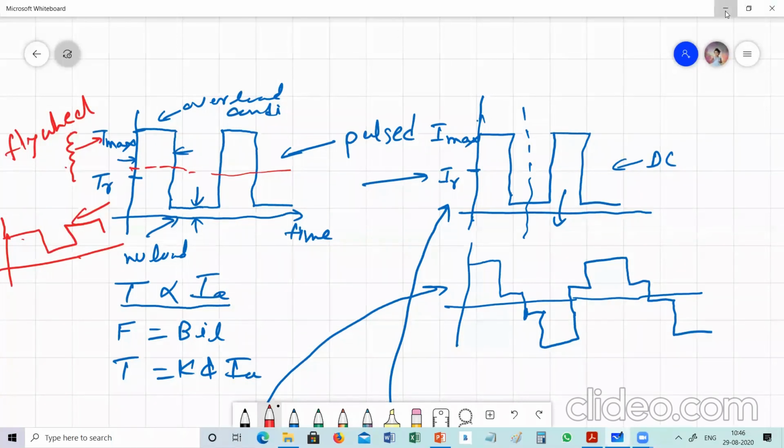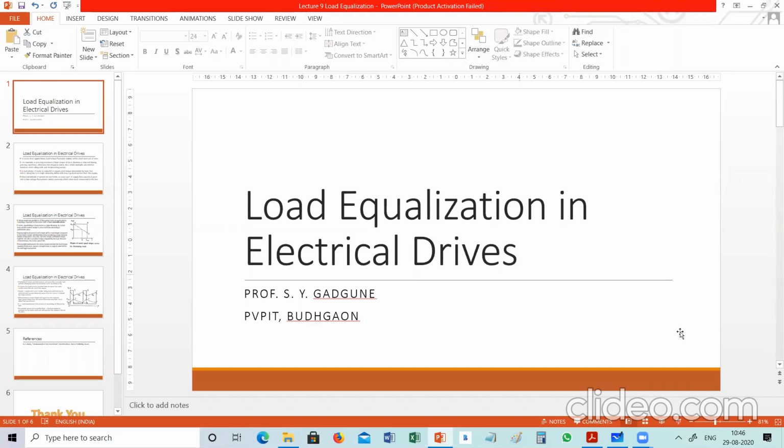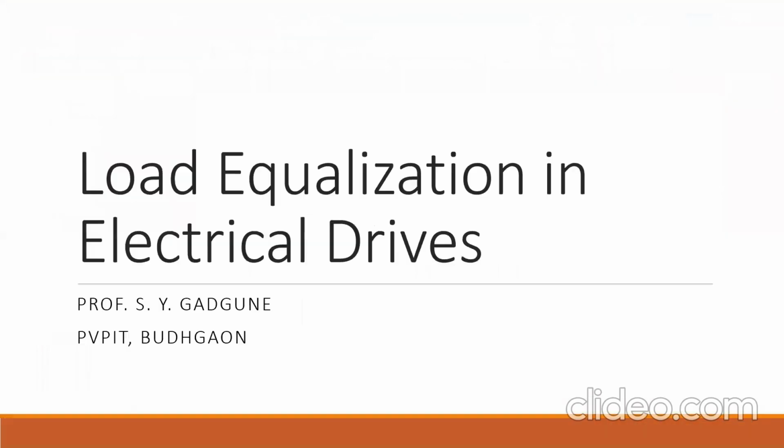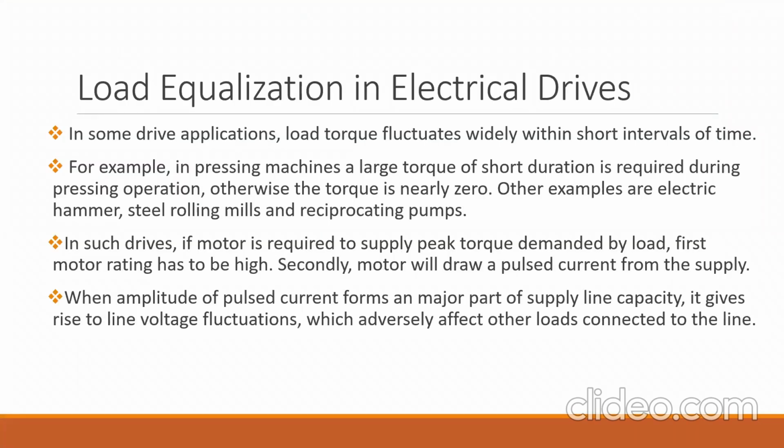So the concept is that the extra torque required is provided by the flywheel mounted on the motor shaft. When the machine is running with no load, the kinetic energy will be stored in the flywheel, and when the machine is loaded, then the load is supplied from the motor as well as the kinetic energy stored in the flywheel. This is the concept. The same information is given here.